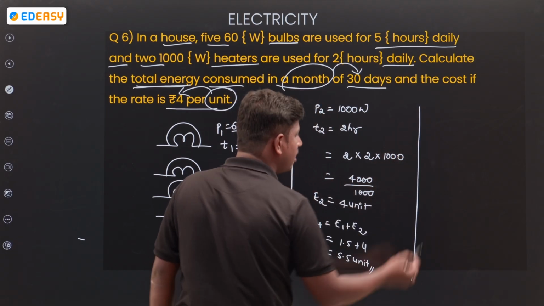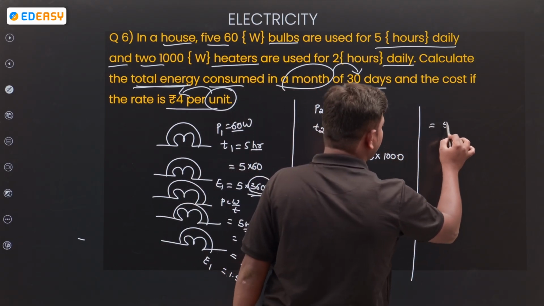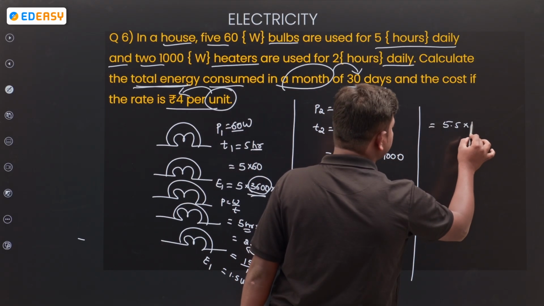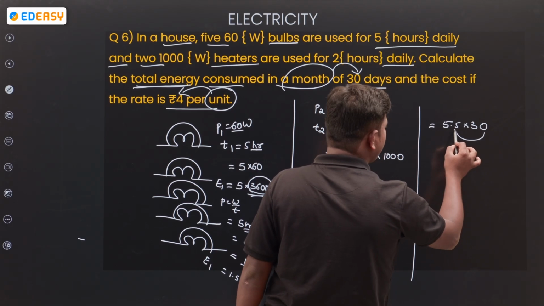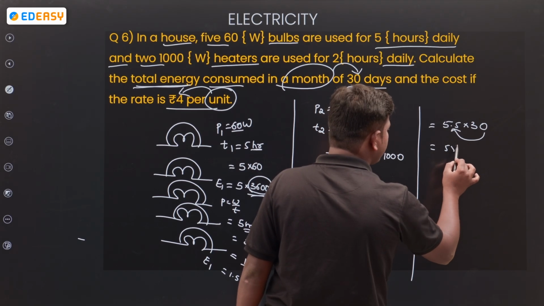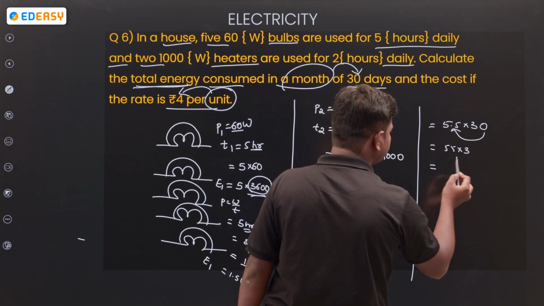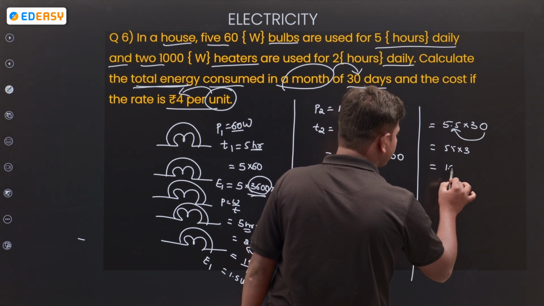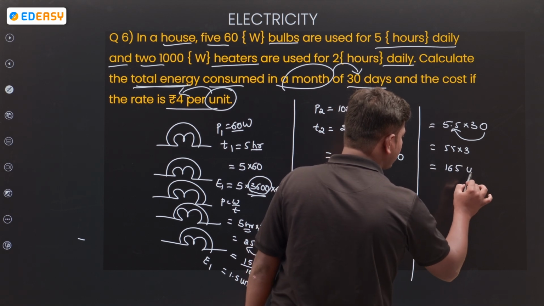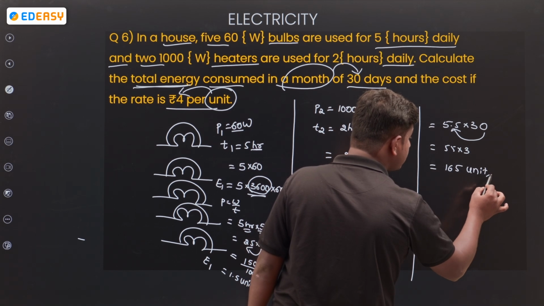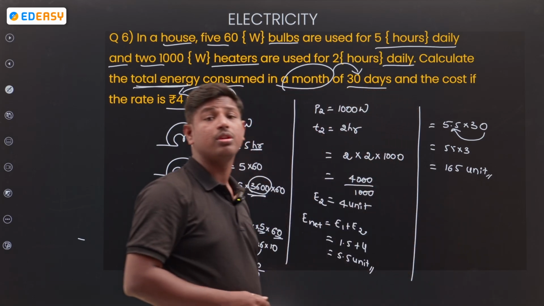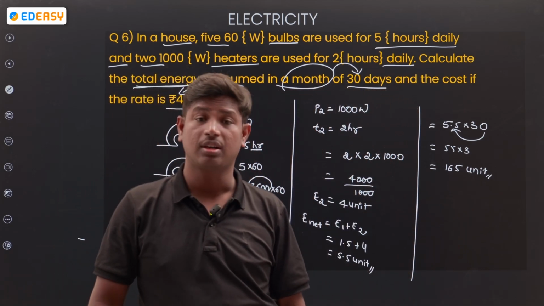Then for 30 days, 5.5 into 30, so 55 into 30 is 165. 165 units in a month of 30 days.